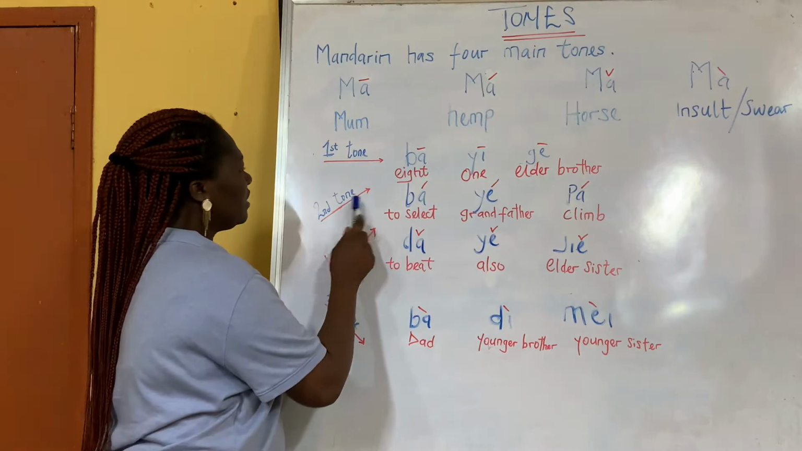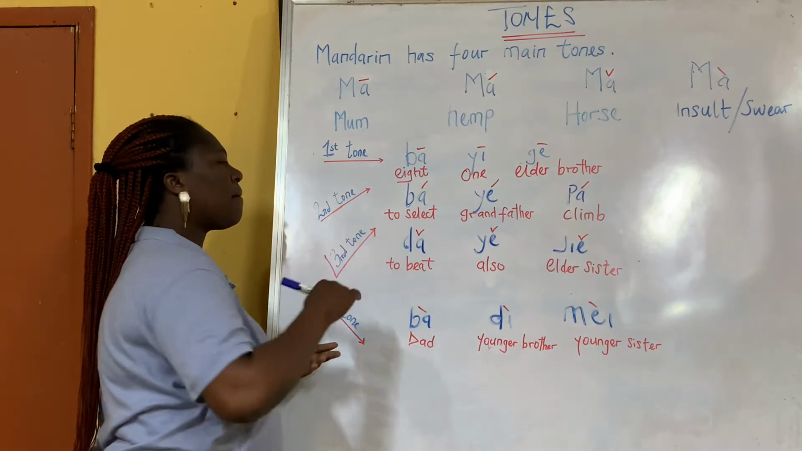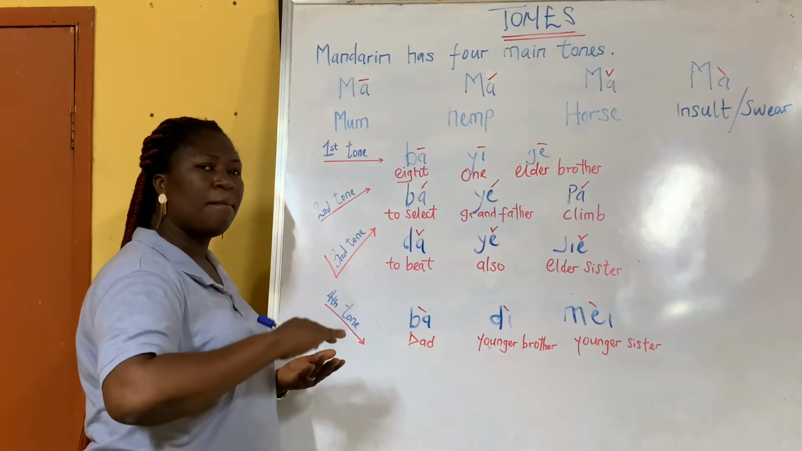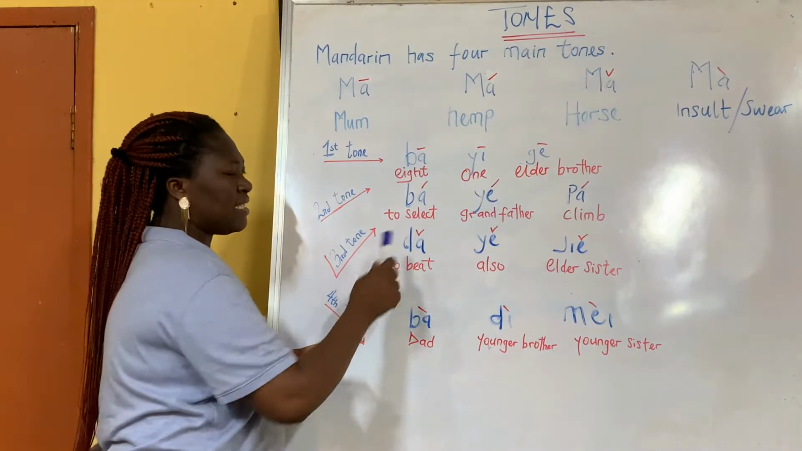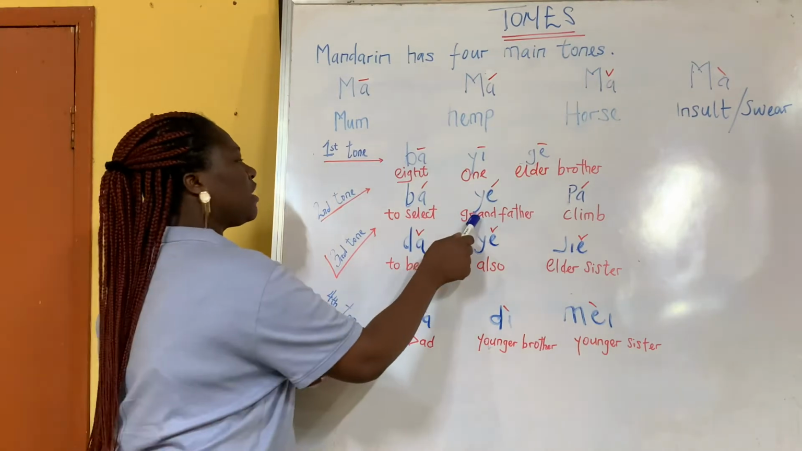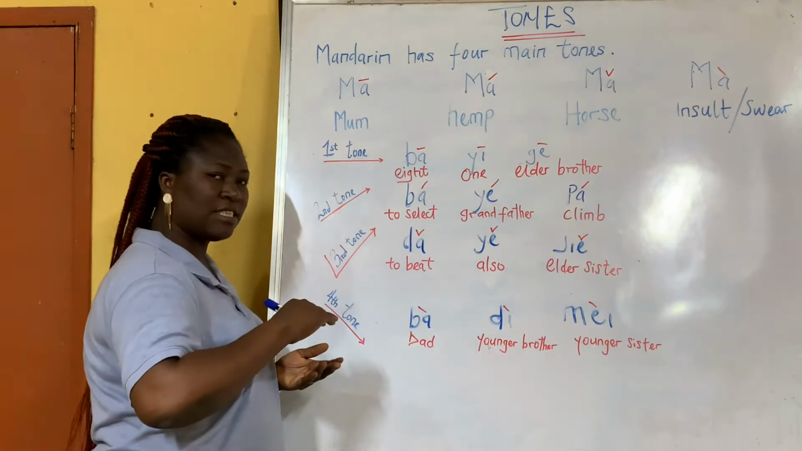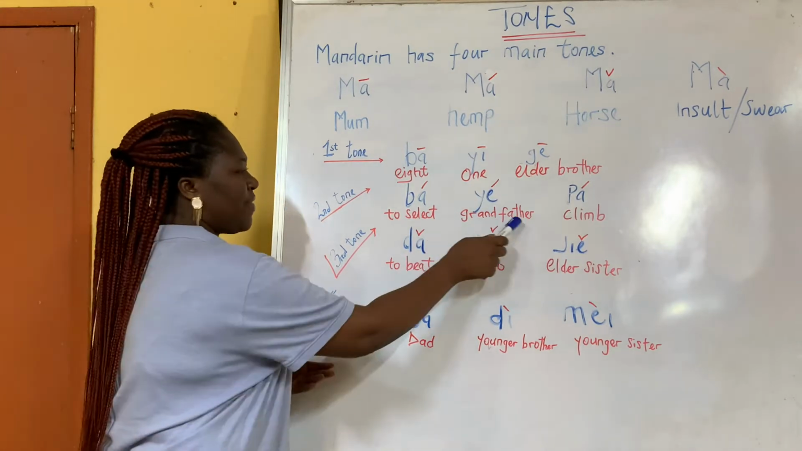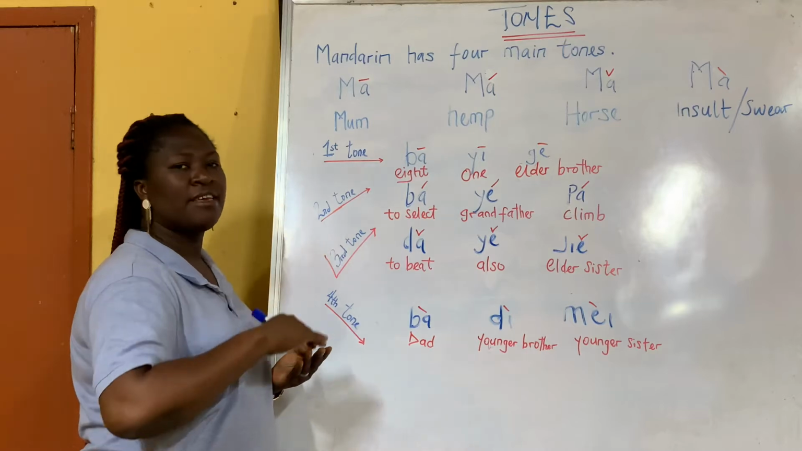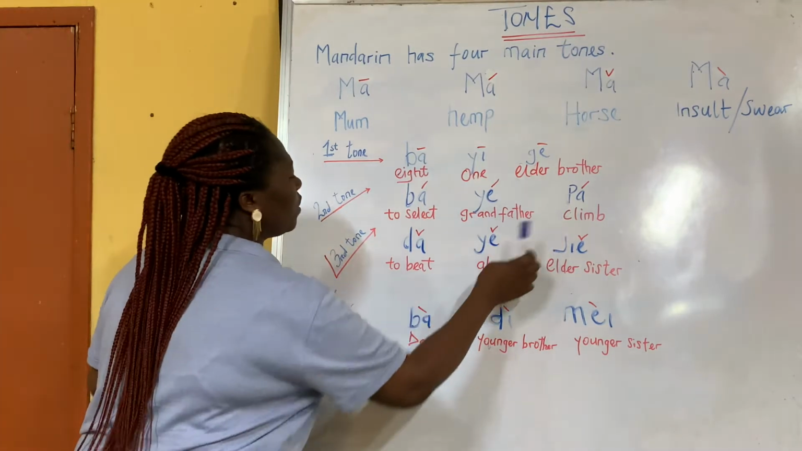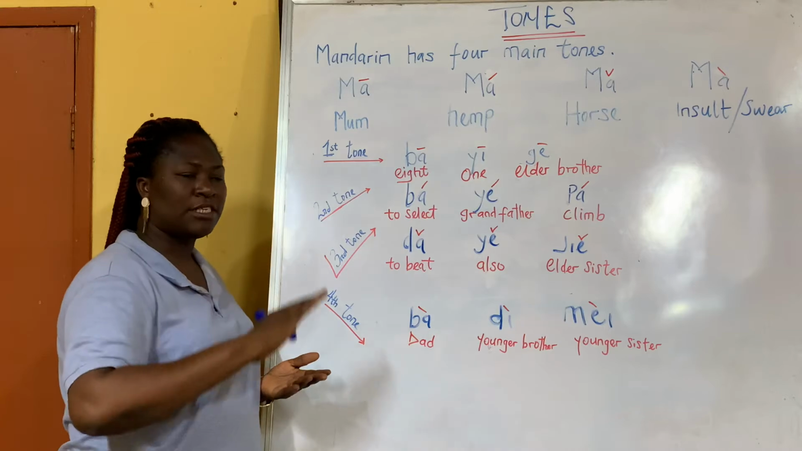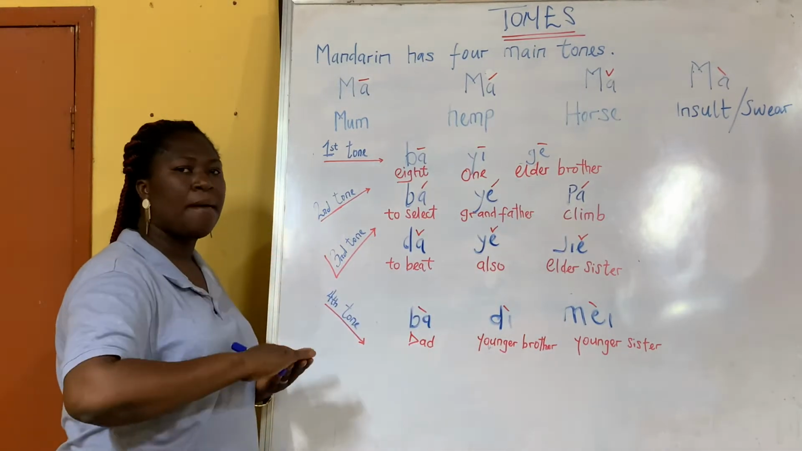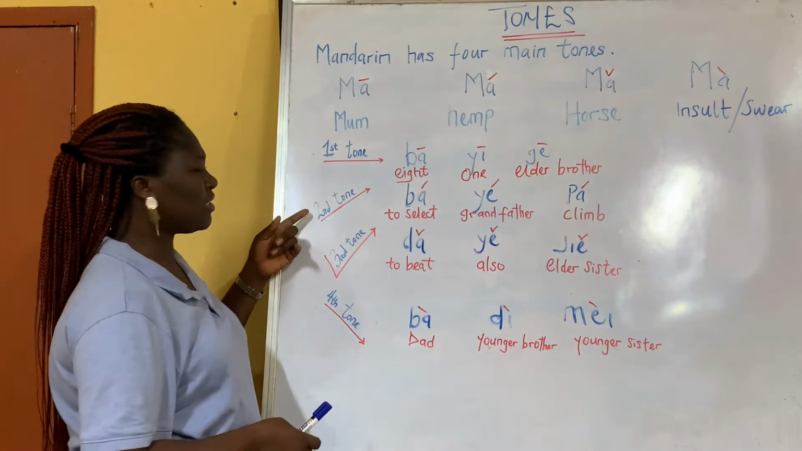Then the second tone is what? Ba, rising tone. Ba, ba, which means to select. Then the second one, still the second tone, ye, ye, which means grandfather. Then the next one, pa, just like passion, which means to fear. Pa, pa. Okay, that is all for the second tone.